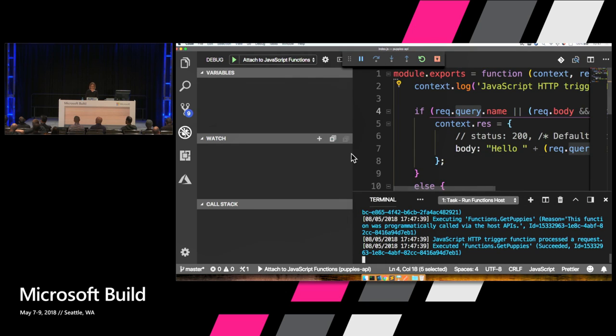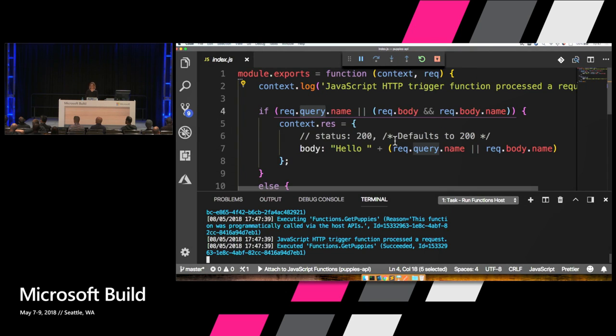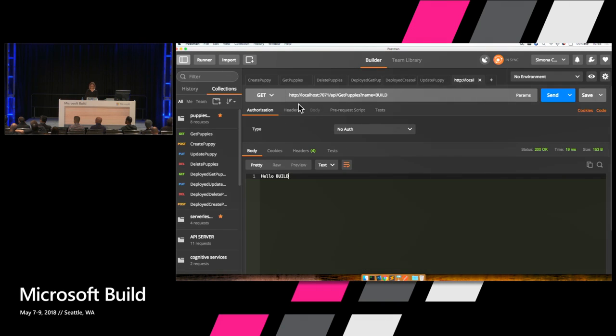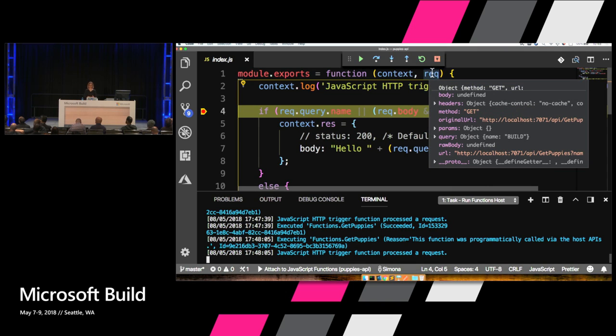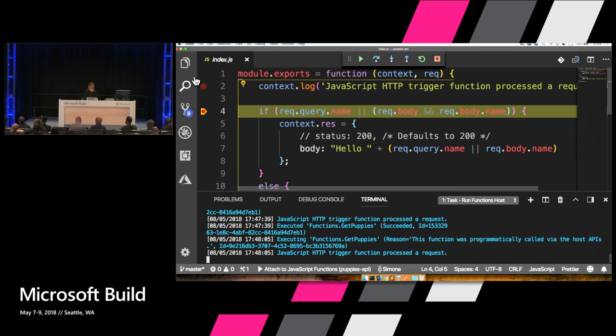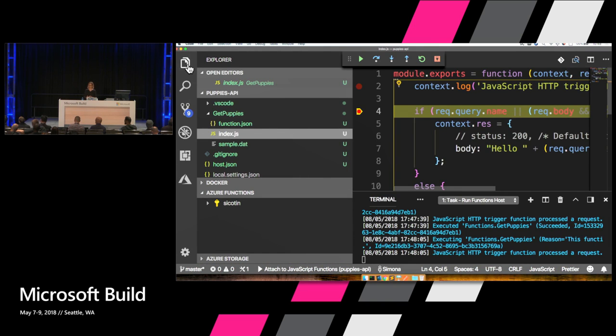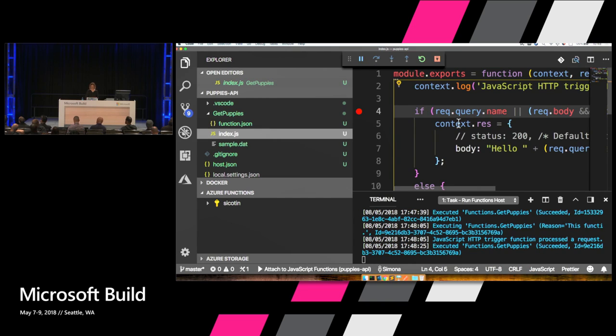The second important part is being able to debug locally. So I'm just going to go back to Visual Studio Code, and I'm going to add a breakpoint here. And I can just make a new request. Now I can step through my code and inspect variables, so I can go and see what my request object has in it. I can also go ahead and maybe edit some of that data. So there are a lot of things that we can do with Visual Studio Code and the Azure Functions extension. But this is just a hello world function, right?